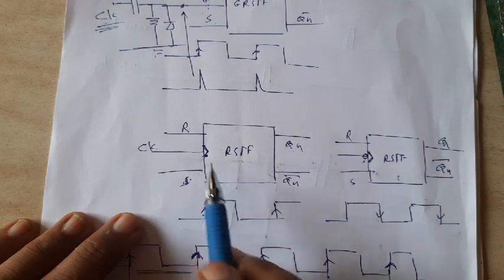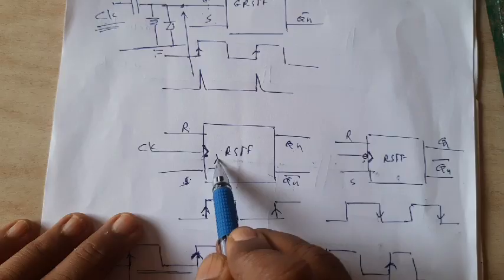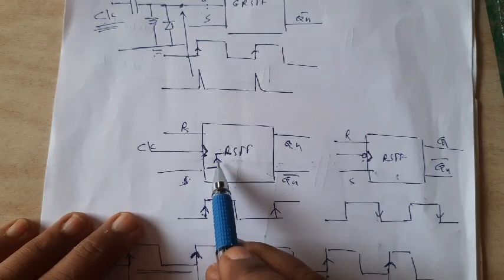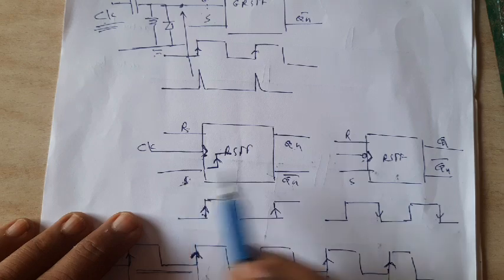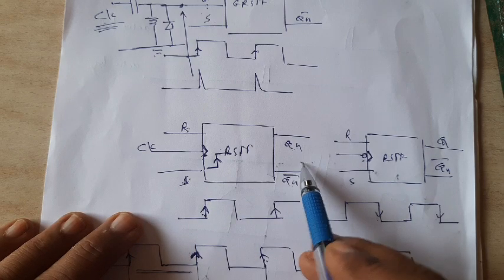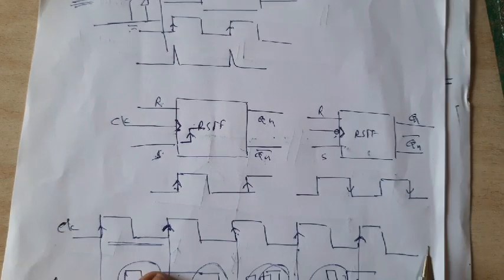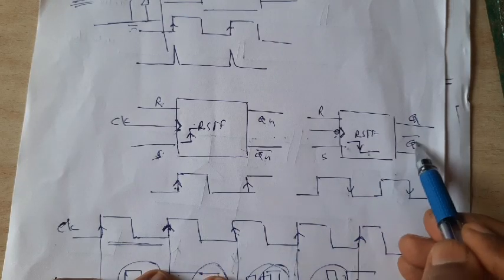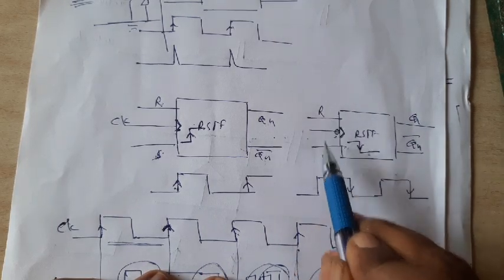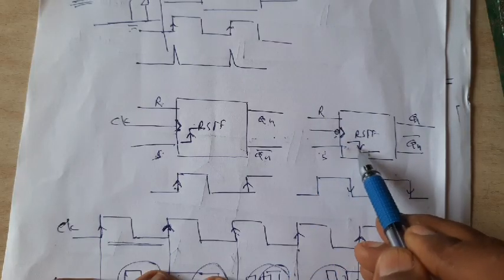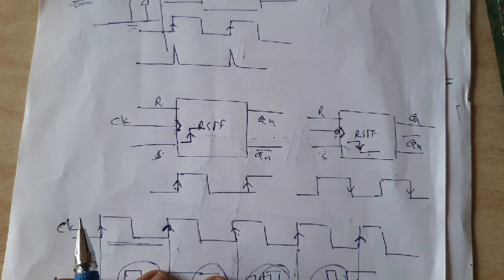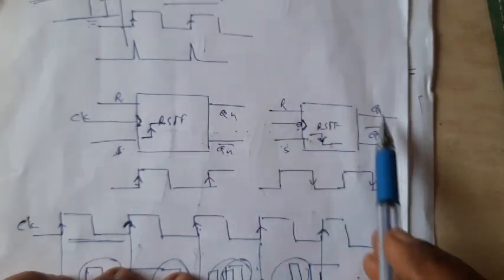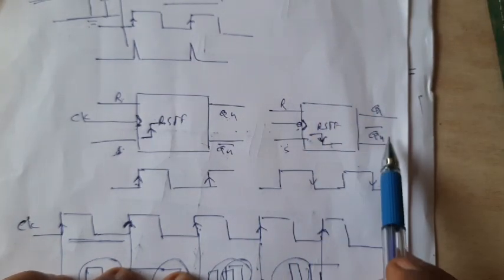Here it is positive edge trigger. Only during the positive edge, whatever the inputs R and S are, accordingly the output will change only during positive edge. And this is negative edge trigger. That means the output changes in accordance with the input only during negative edge of the clock. Correct? Now homework, prepare the truth timing diagram for such type of RS flip-flop.